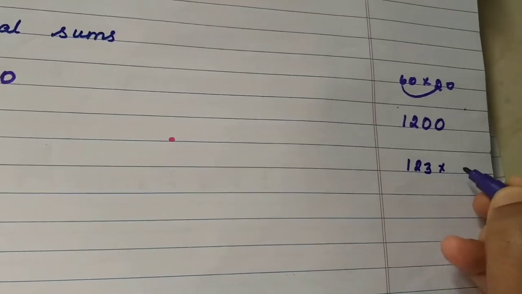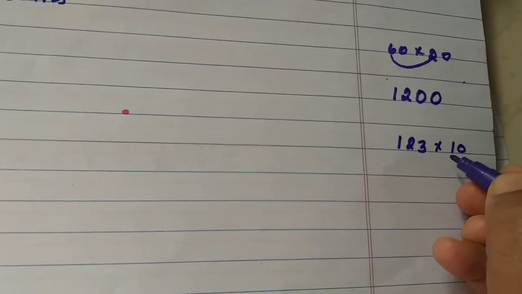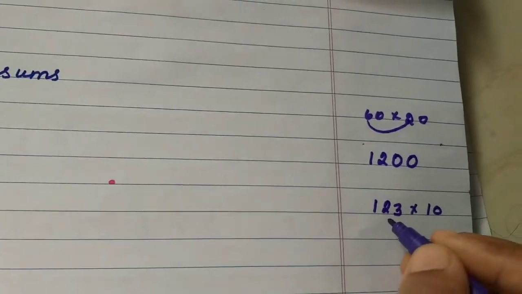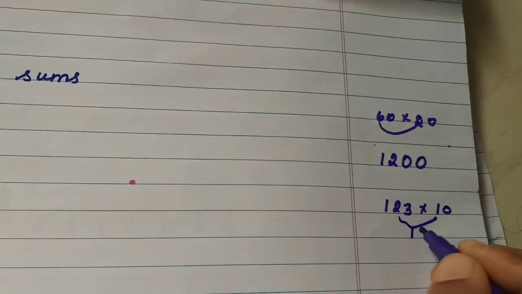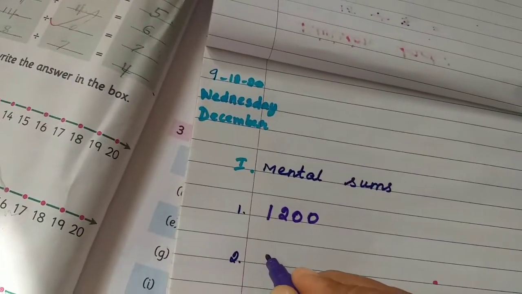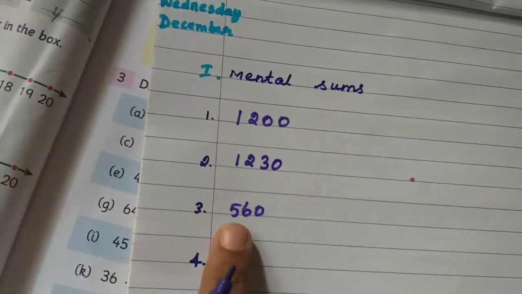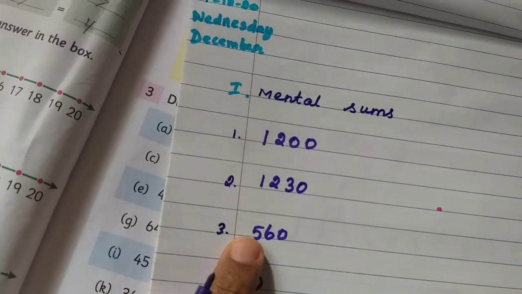And the next one, 123 into 10. If you multiply by 1, you should write the same number, isn't it? 123 into 1 is 123, and just add only one 0. So the answer is 1230.